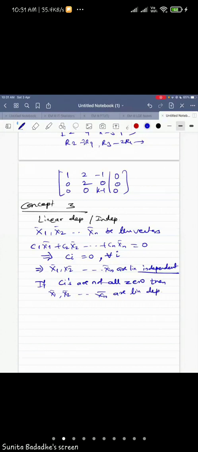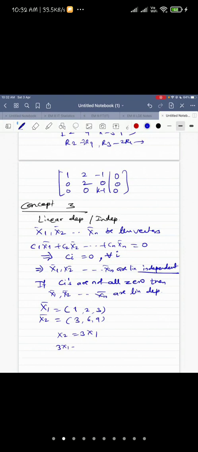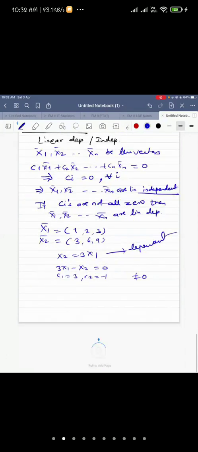Okay. Now, how to remember this simple thing? If I give you the vector u as 1, 2, 3, v as... or let us use our regular notation x1 and x2. If I give you x1 as 1, 2, 3, x2 as say 3, 6, 9, right? Then what you observe is that x2 is 3 times x1. So 3x1 minus x2 equal to 0. So your c1 is 3 and c2 is minus 1. They are non-zero. So what you are getting is that the vectors are dependent. Okay?